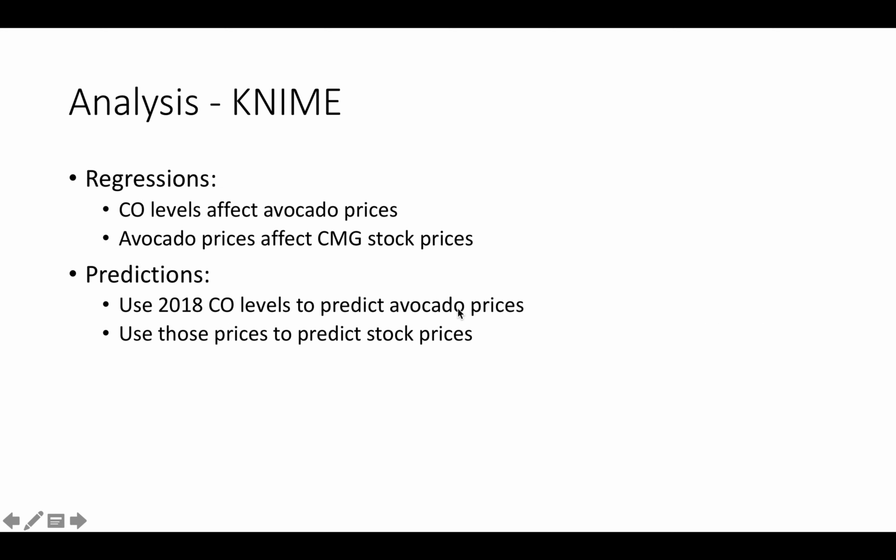So for the analysis, I used K9, and I decided to do a couple regressions. I wanted to see how the carbon monoxide levels in the cities affected the avocado prices from those cities, and then I wanted to see how avocado prices affected Chipotle stock prices. After doing those regressions, I used 2018 carbon monoxide levels to predict 2018 avocado prices. I used those predicted prices to predict the stock prices for 2018, and then finally I used the 2018 actual Chipotle stock prices so far this year to compare and see how my model did.